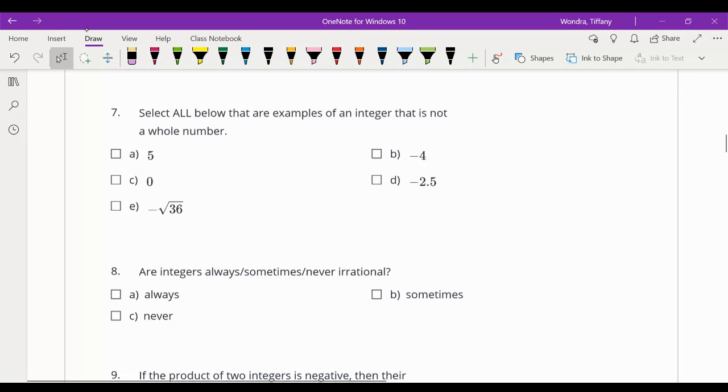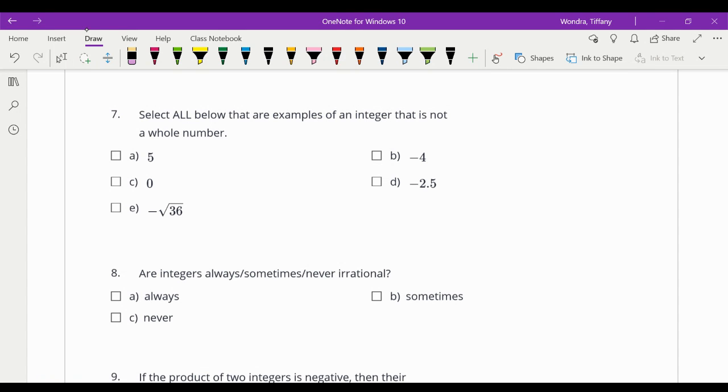Select all the examples of an integer. Okay, so you only want to pick integers, so I'll tell you what. That's an integer, that's an integer, that's an integer. This equals -6, so that's an integer, because an integer has to have a decimal of 0.0. So that is not an integer. It couldn't be that one, because that has a decimal 0.5, so that's not an integer.